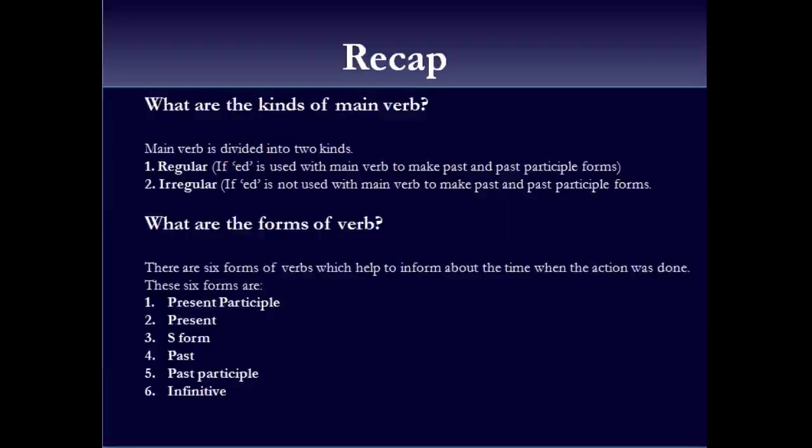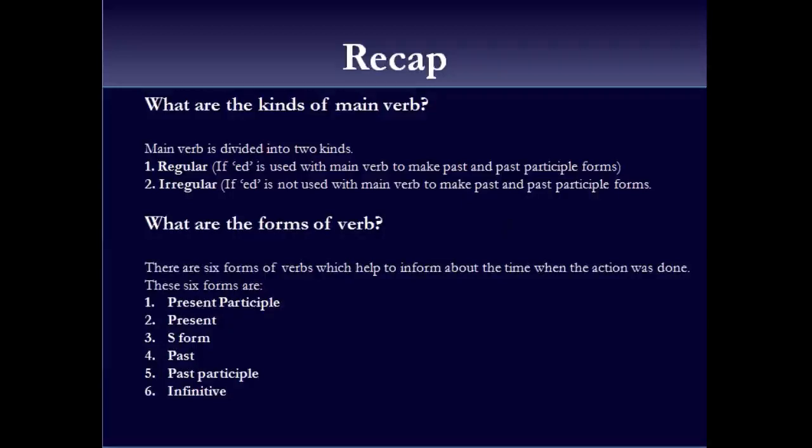So then we learned what are the kinds of the main verbs. Main verb has further kinds, and these are two kinds. These are regular and irregular. Regular when ed is used with main verb to make past and past participle form, and irregular if ed is not used with main verb to make past and past participle forms.